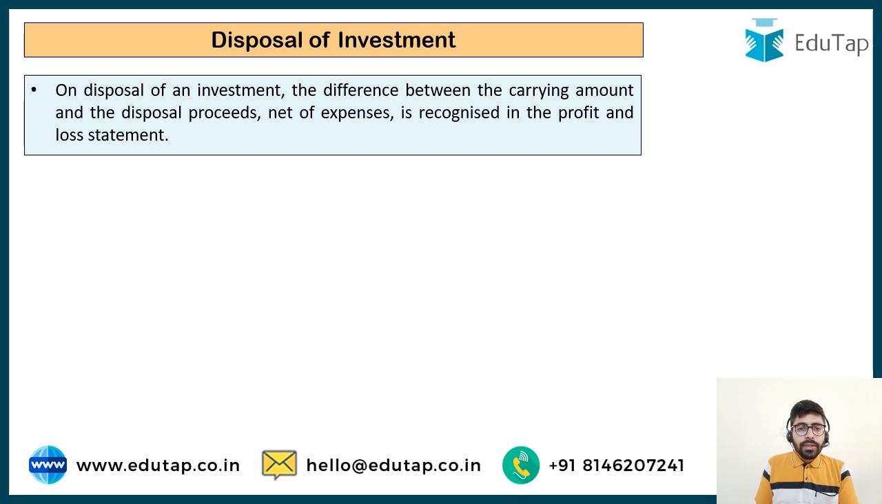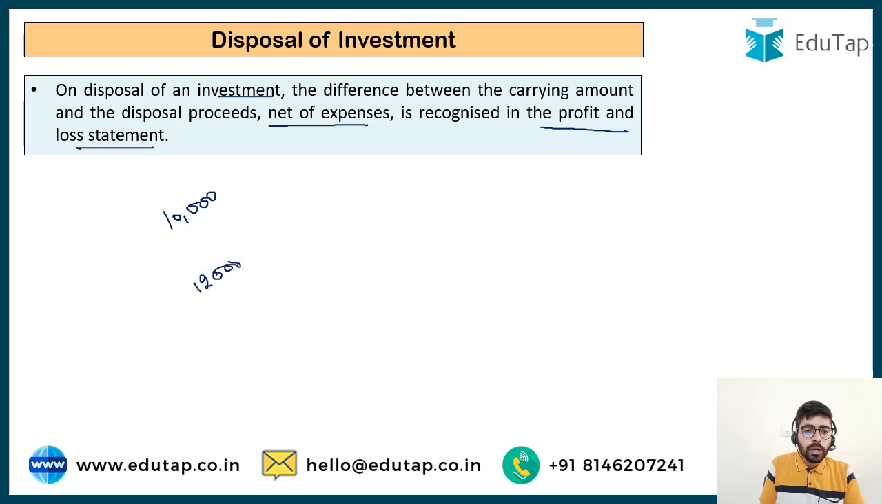Now the accounting standard 13 is very clear in this regard. It says that on disposal of an investment, the difference between the carrying amount and the disposal proceeds net of expenses is recognized in the profit and loss statement. So the carrying amount was rupees 10,000. You have sold it for rupees 12,000. Now this rupees 2,000 is going to be your gain and is going to be shown in the profit and loss statement as a gain.